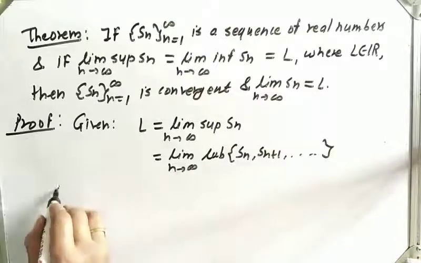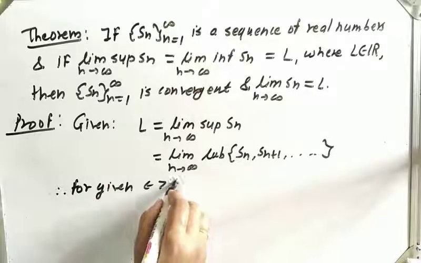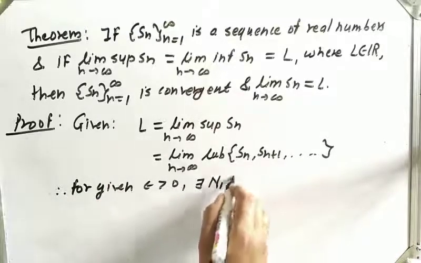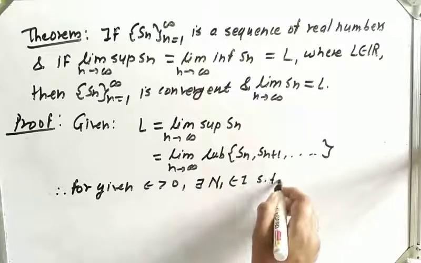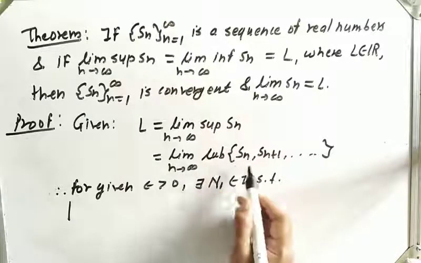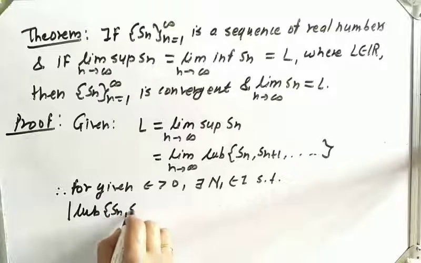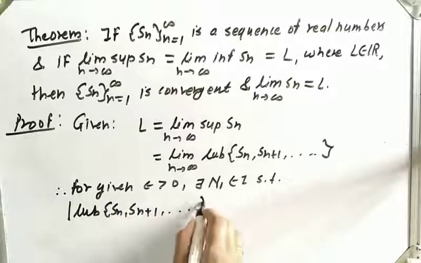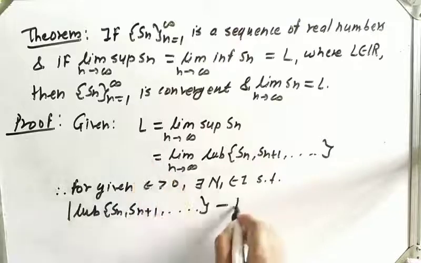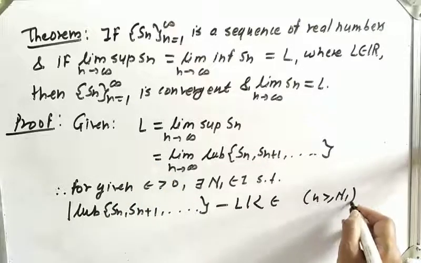Therefore, for given epsilon greater than 0 there exists, let us say, some N1 belongs to I such that mod of this difference LUB of Sn plus 1 dot minus L is less than epsilon for all n greater equal capital N1.